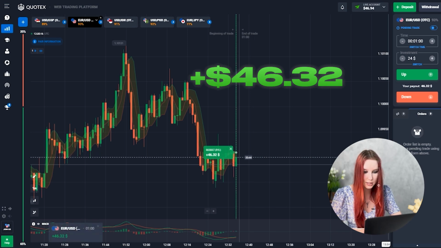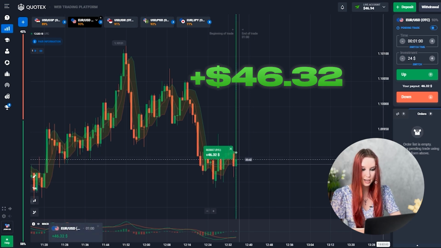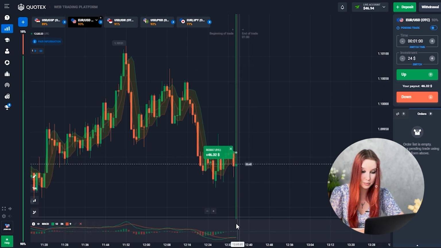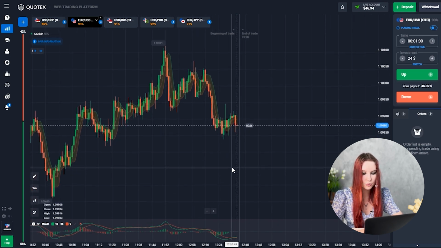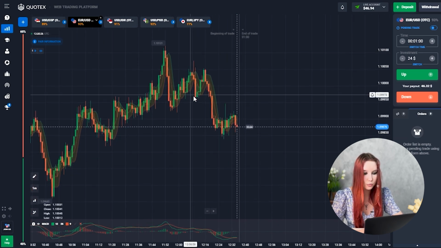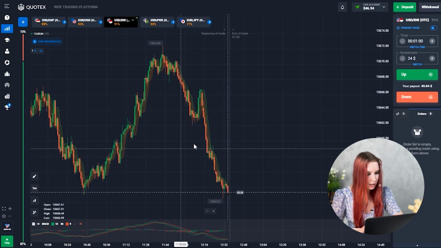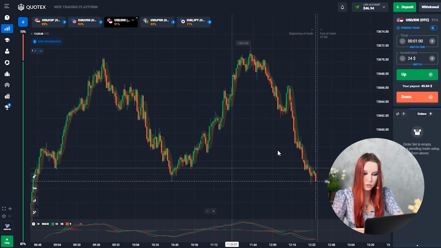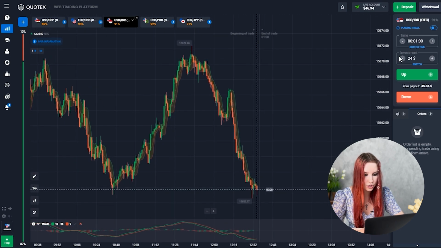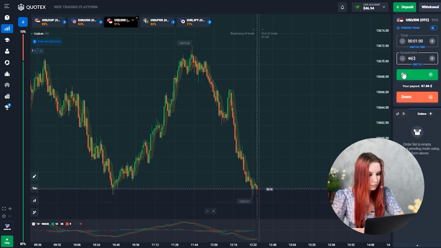And so, as we can see, I managed to make a profit again. Despite the fact that the price immediately reversed and went down, I still think the price will continue its upward movement. Let's move on to this currency pair and see what's going on here. And yes, guys, take a look. We can see that the price is at the support level, so I want to change the investment to 46 bucks. Trade up. Let's go.